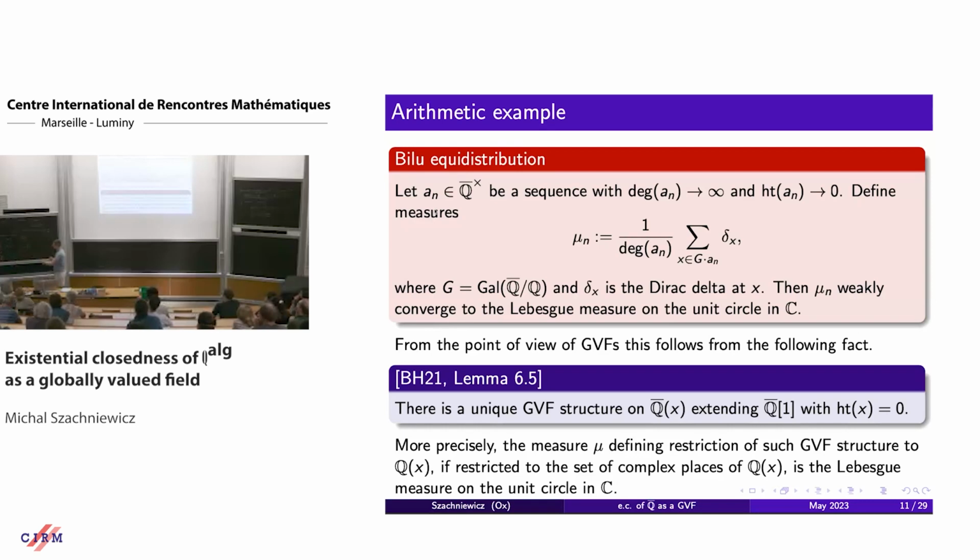So this describes a measure on the space of valuations of Q of x, and this is the unique measure that extends the GVF structure on Q, the normalized one, and with height of x equals 0. So I thought it would be nice to give a concrete arithmetic example.